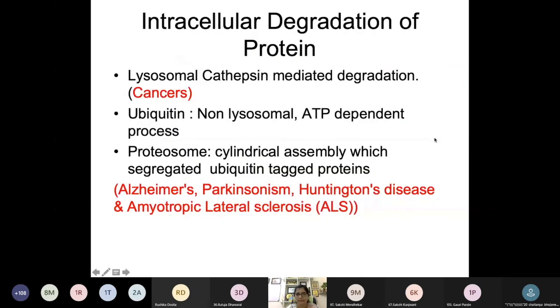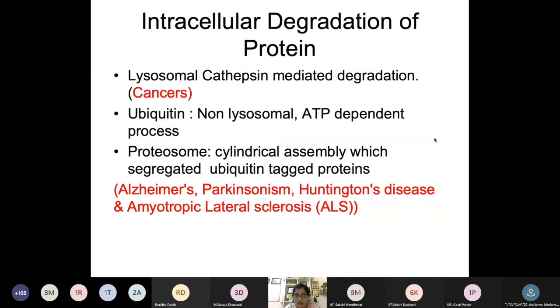Okay. Now we have seen that through the portal circulation the amino acids will be distributed to the different cells. Okay. Now how, inside the cell, does this protein or amino acid undergo degradation? I had given you a reference to ubiquitin in the first slide, the protein turnover.